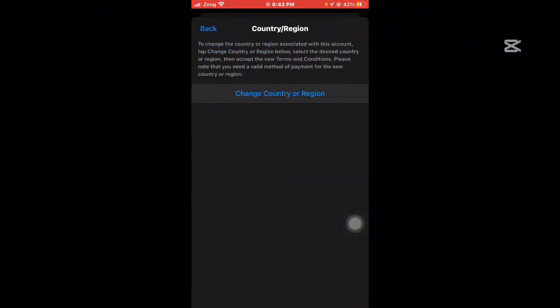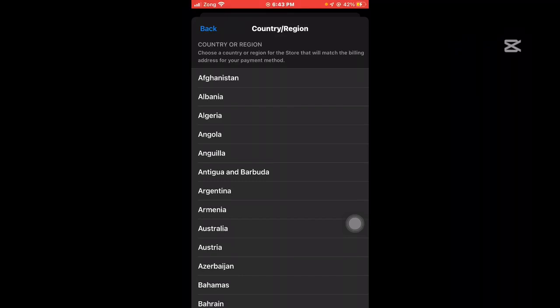change the country region, whether you live in the USA, UK, Canada, or South Africa. So simply you can tap on the country region and select any country where TikTok is right now unbanned. After this you can install or download it on your mobile phone.